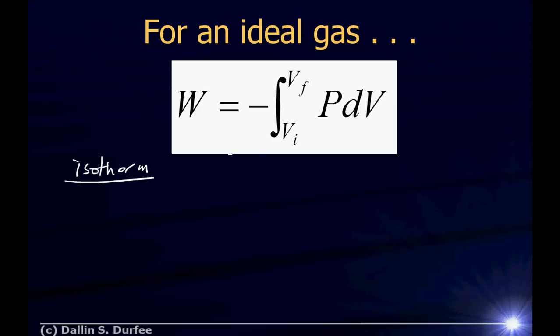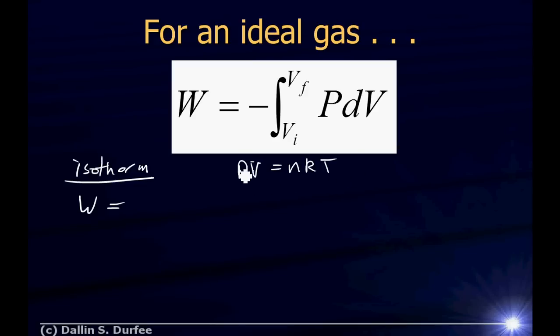How do you find the work done in an isothermal process? Well, work is equal to this integral, but we need to know what to plug in for P, because P changes as we change the volume in an isothermal process. But we can just use the ideal gas law. PV is equal to nRT, right? But T is a constant.